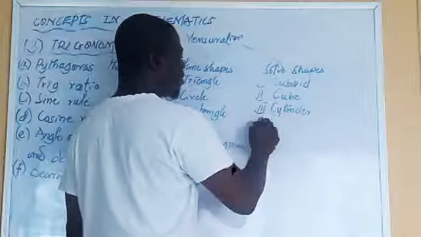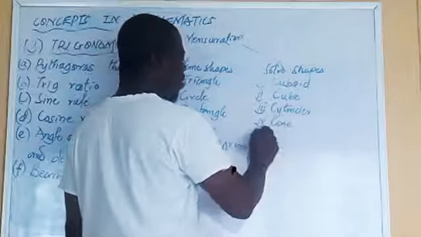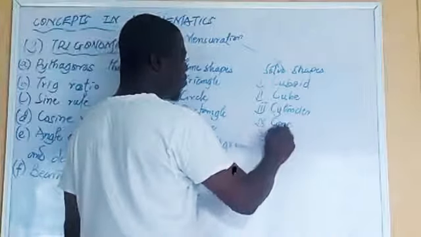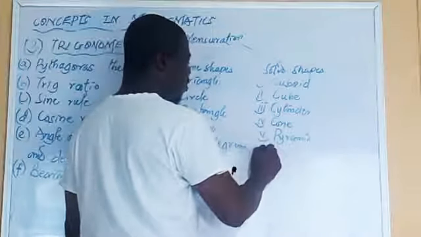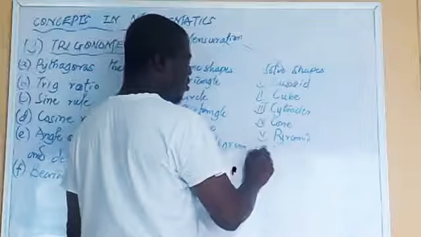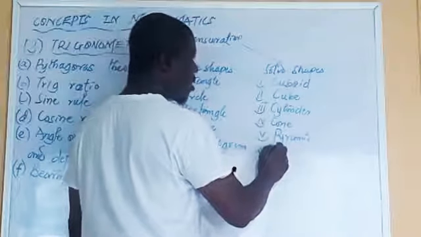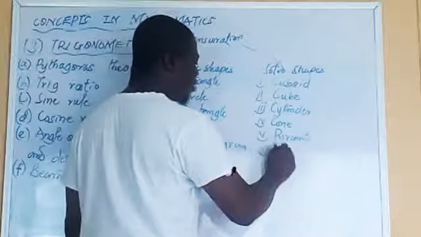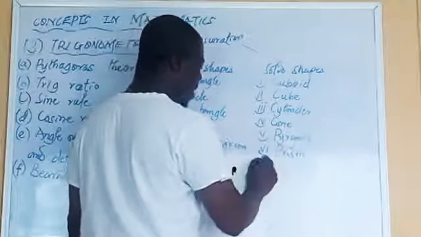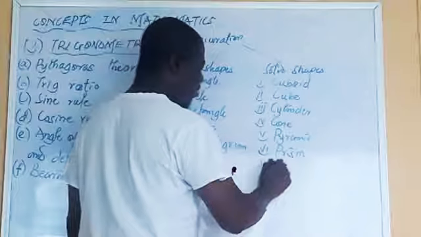Fourth one is cone. Fifth one is pyramid. Sixth one is prism. The next one is sphere.